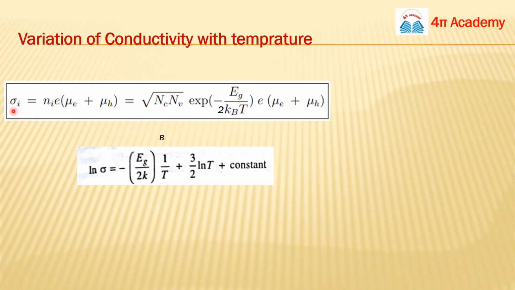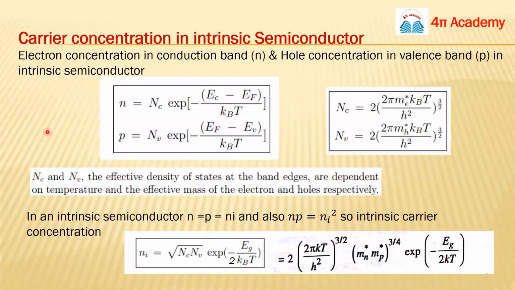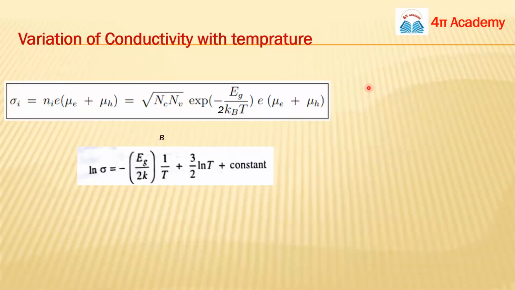As we discussed in the last slide, your conductivity in an intrinsic semiconductor is this. So you can put the value of n_i we just calculated, and you can find that your conductivity will be this. If you know the values of these constants and the value of the forbidden gap, you can easily find out the value of your conductivity.